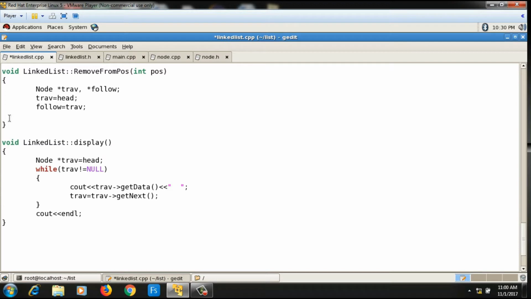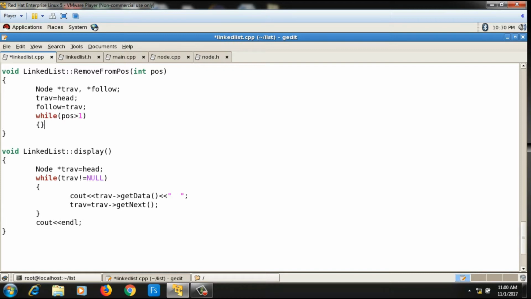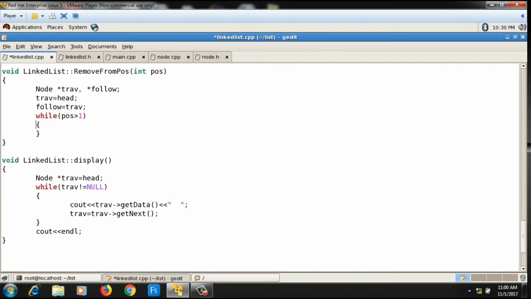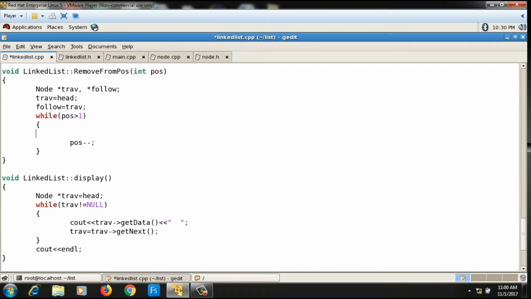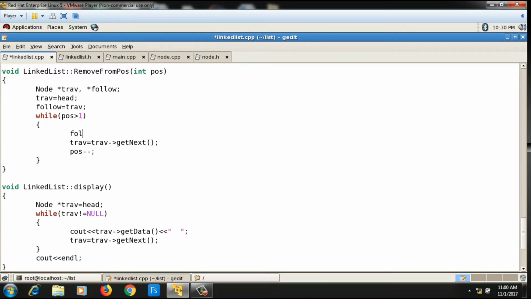So for that we have seen a while loop will be there. I will make the trav pointer jump position minus 1 number of times. So till position is greater than 1, I will write a while loop, and I will say POS-- inside the definition of the while loop, so that it will iterate position minus 1 number of times. During those iterations, the trav pointer will go to the next node. So trav = trav->getNext(), and the follow pointer will follow the trav pointer. So follow = trav.